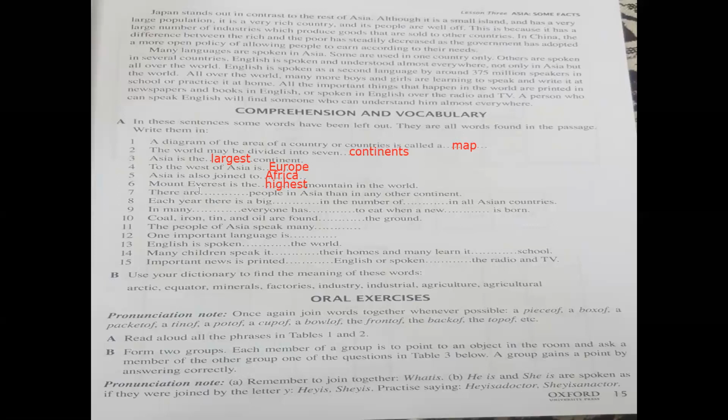Now, what will be here in this number 7? There are more people in Asia than in other continents. Means Asia is highly populated and it is the biggest continent of the world.